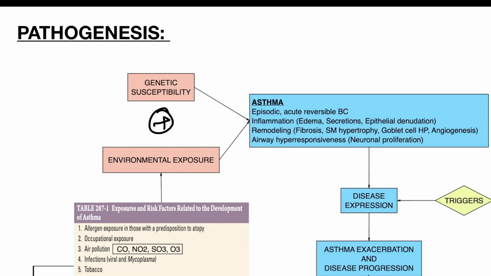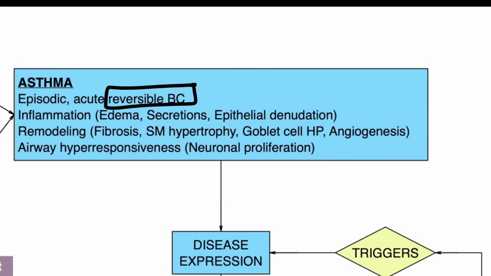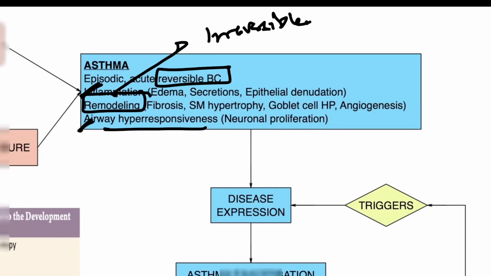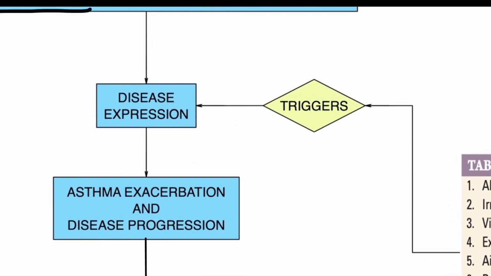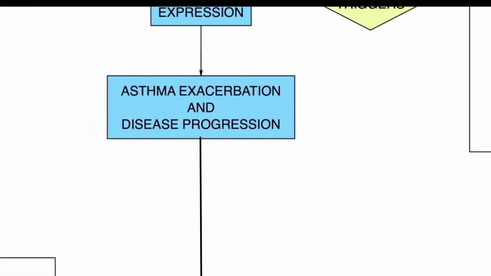Asthma is characterized by four important hallmarks, which include reversible bronchoconstriction, airway inflammation, airway hyperresponsiveness, along with airway remodeling, which adds an irreversible component to this disease. Continued exposure, along with exposure to a variety of triggers, leads to disease progression along with asthma exacerbations.